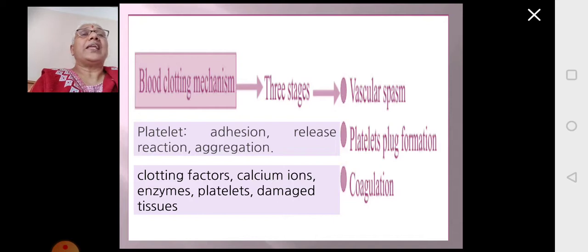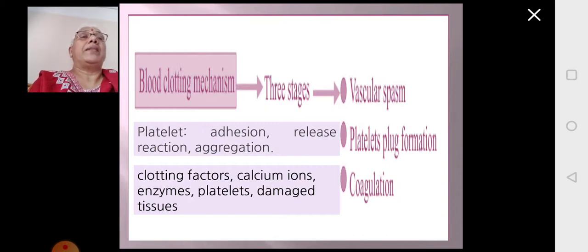They will release a substance and a lot of factors will be involved, and aggregation of these platelets will happen, and because of the aggregation of the platelets, a plug-like structure will be formed. So this platelet plug will try to stop the blood flow for some time till the actual process of clotting will happen.